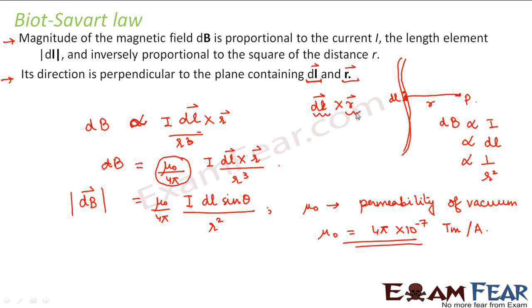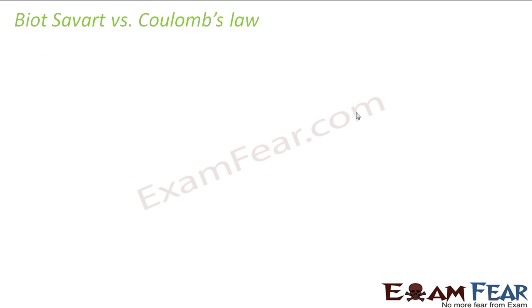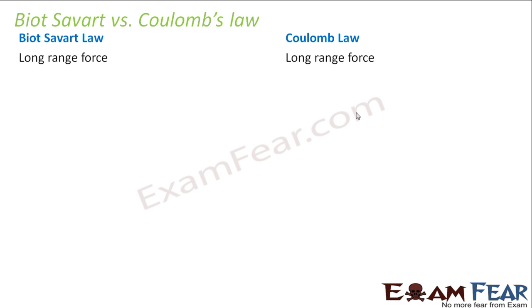Biot-Savart law. Now I will show you how electrostatics is analogous to magnetism. You will see this Biot-Savart law has so much similarity with Coulomb's law of electrostatics. So let us have a comparison of both. Here comes your Biot-Savart law and Coulomb's law. In Biot-Savart law, the force we are talking about is a long range force.